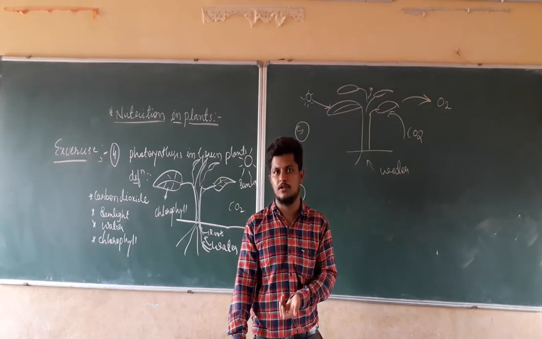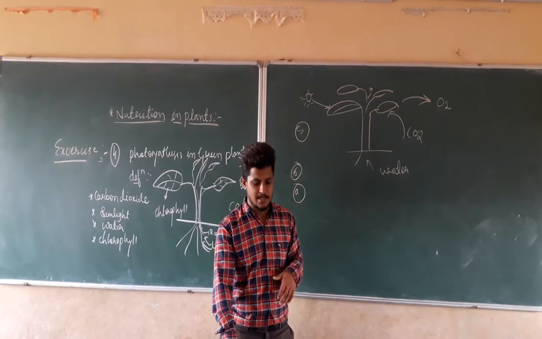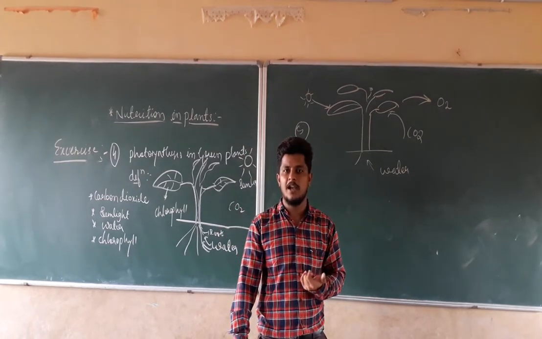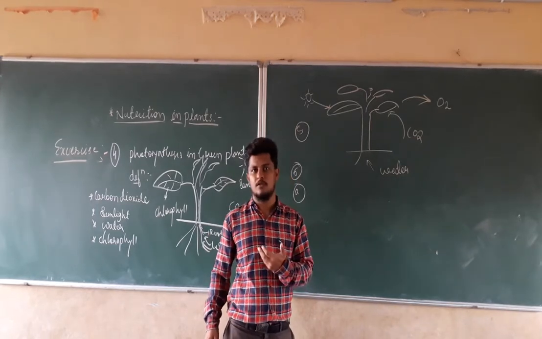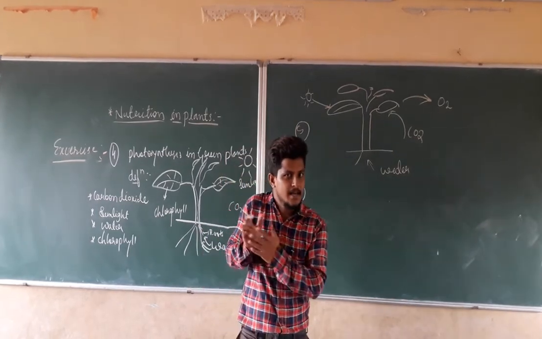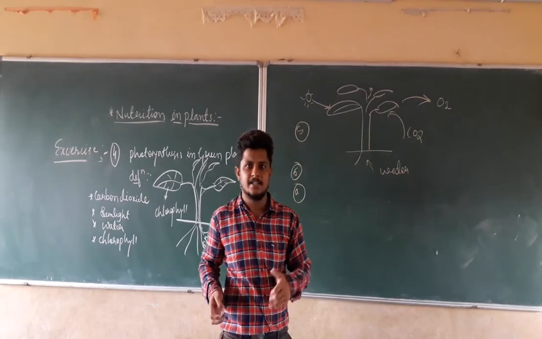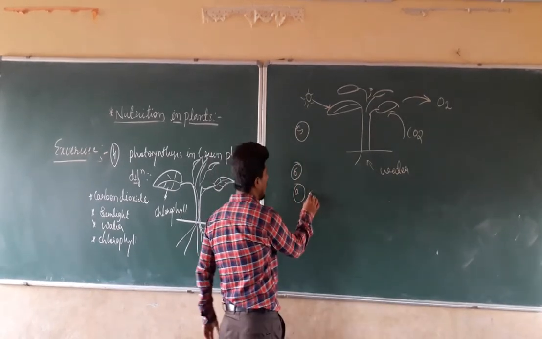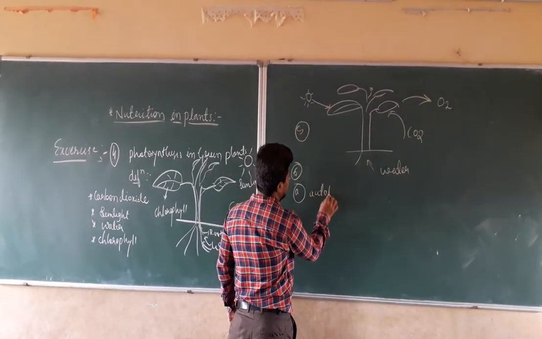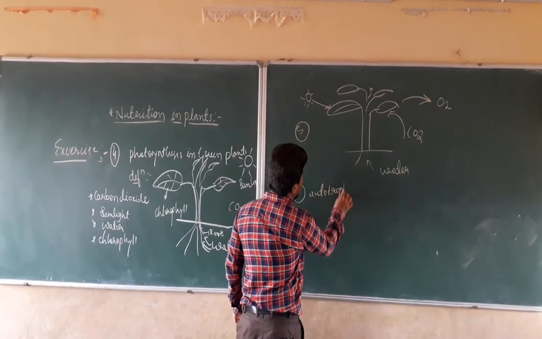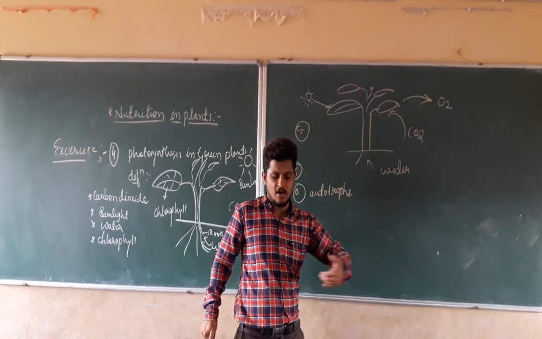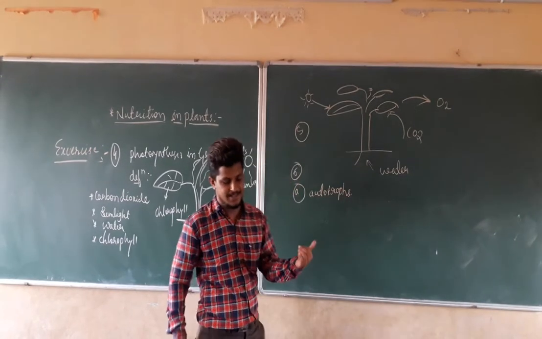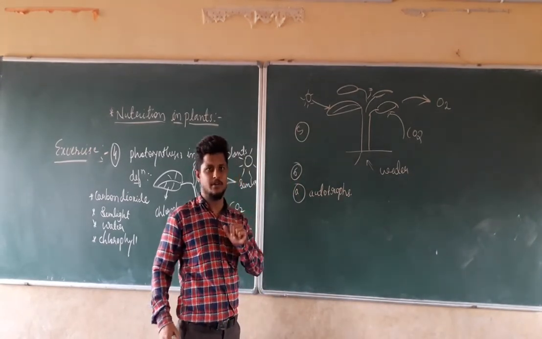So what will the answer be here? Green plants are called autotrophs. Why? Because they are synthesizing their own food. For that reason, the answer for question A will be autotrophs. Green plants are called autotrophs since they synthesize their own food.